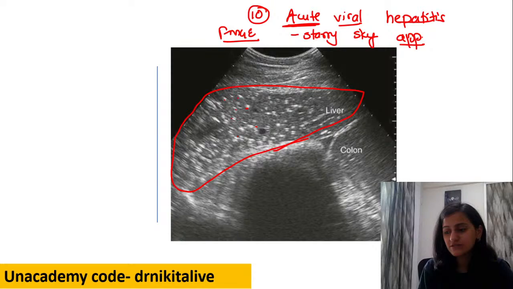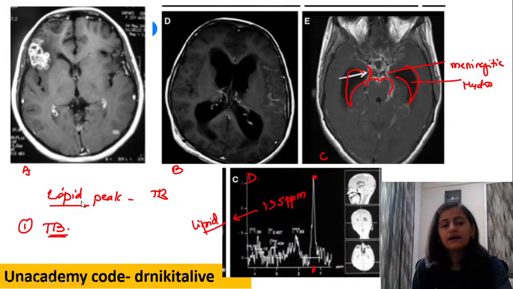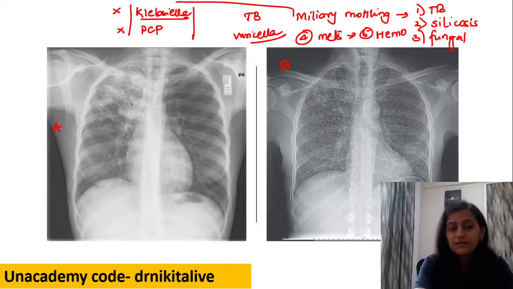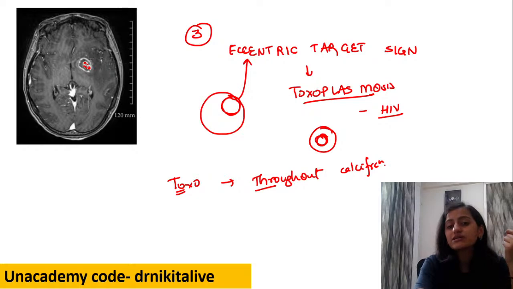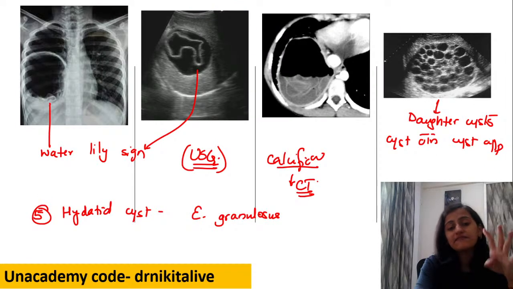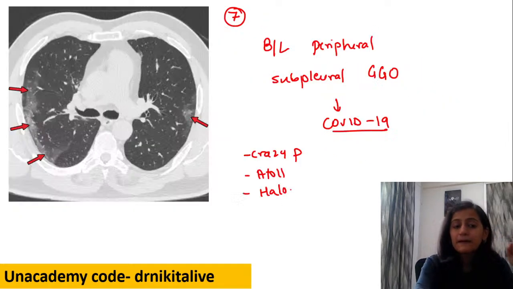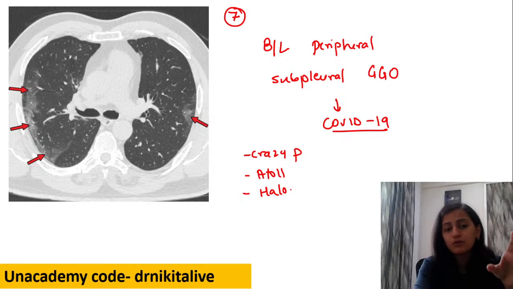All right. So these are the top 10 infections that we have seen. A quick review. First one was TB: remember conglomerate, ring enhancing, hydrocephalus, meningitis and lipid peak. Second was cysticercosis: starry sky appearance, cyst with dot and rice grain calcification. Then we had the eccentric target sign, toxoplasmosis, temporal lobe, HSV encephalitis. Then the water lily sign, cyst within cyst sign, hydatid cyst; pneumatoceles, staphylococcal and PCP pneumonia; bilateral peripheral subpleural GGOs, very common in COVID-19, a very important question.